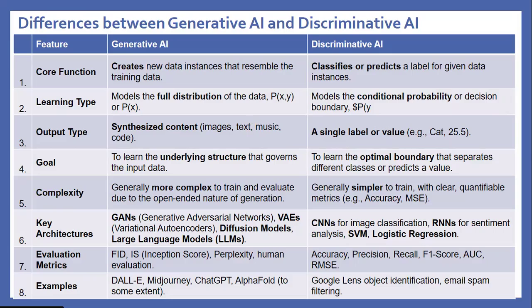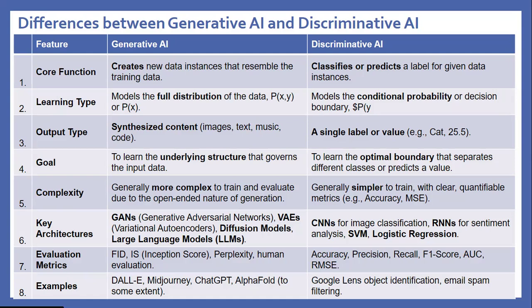Hi friends, in the continuation of the data science interview question answer series, we are moving to the question: difference between generative AI and discriminative AI. Core function: generative AI creates new data instances that resemble the training data. Discriminative AI classifies or predicts a label for a given data instance.